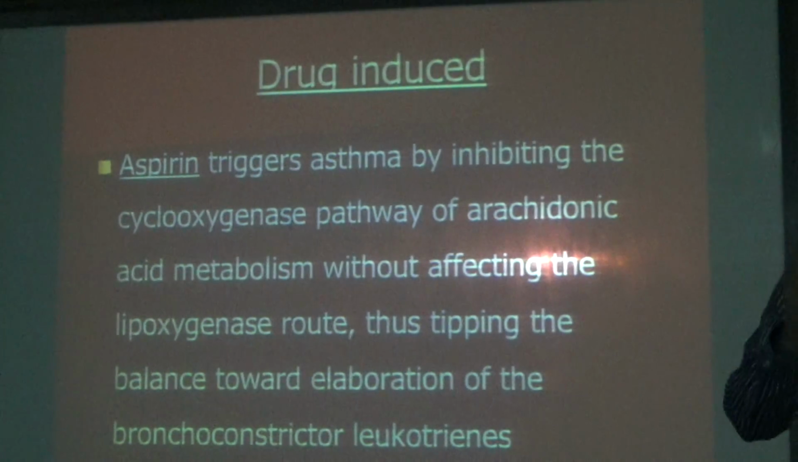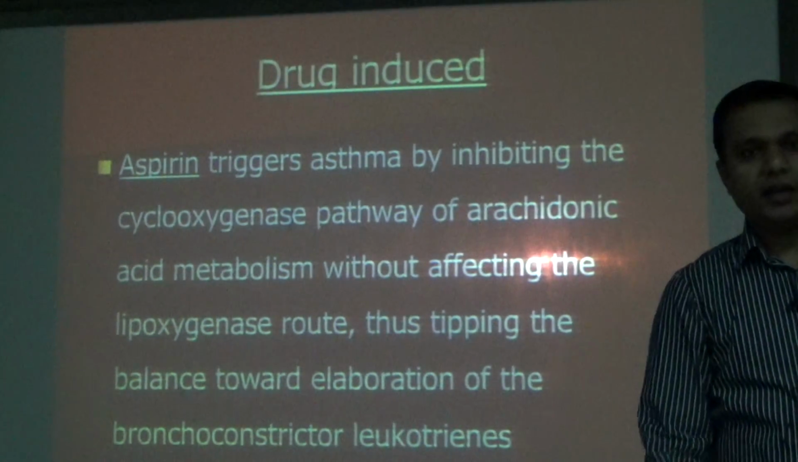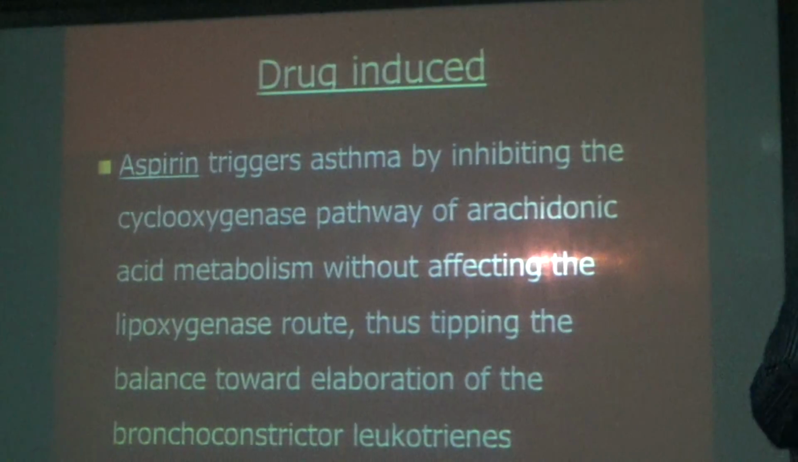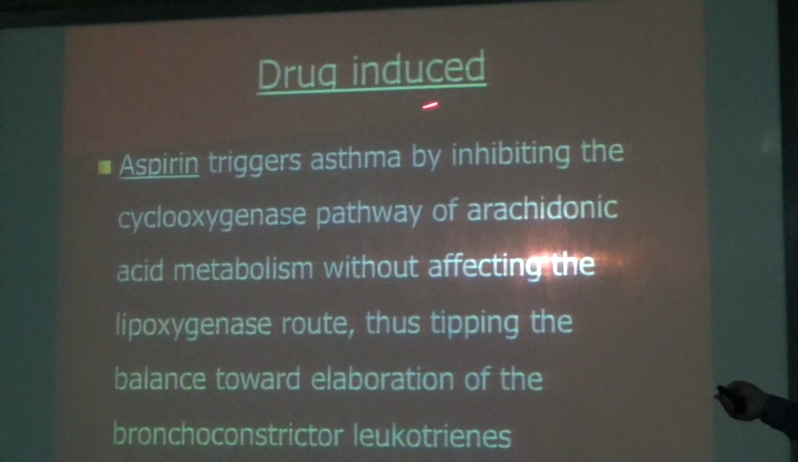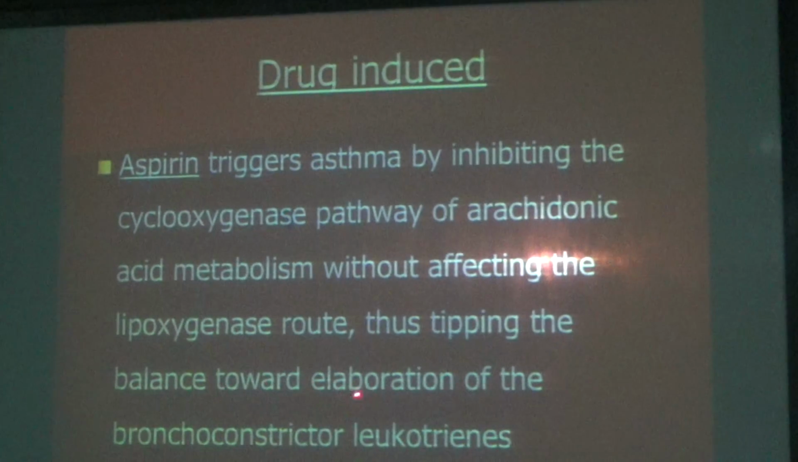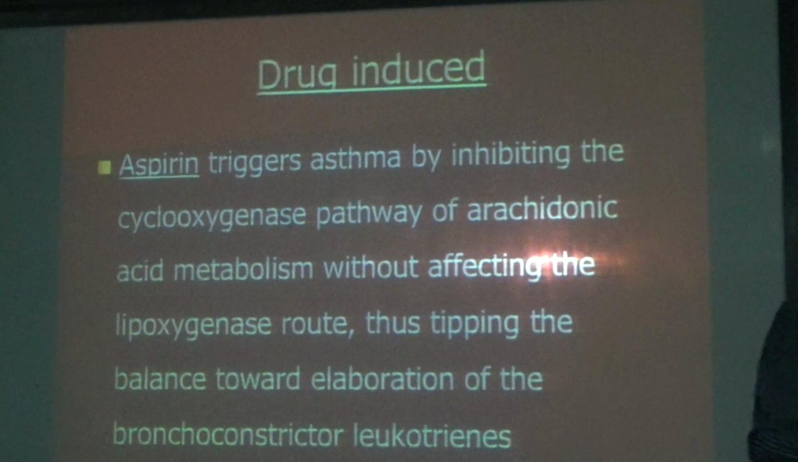ADAM33 is in extrinsic asthma, due to allergy. Very good. Now drug induced: aspirin triggers asthma by inhibiting the cyclooxygenase pathway of arachidonic acid metabolism without affecting the lipoxygenase route, thus tipping the balance towards elaboration of the bronchoconstrictive leukotrienes. What else does it do? We have studied this now.